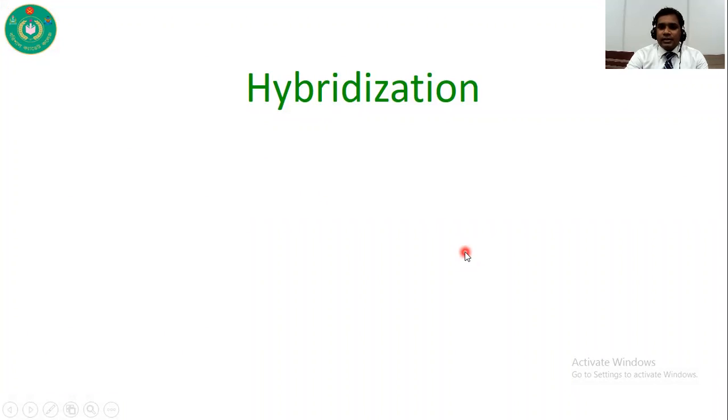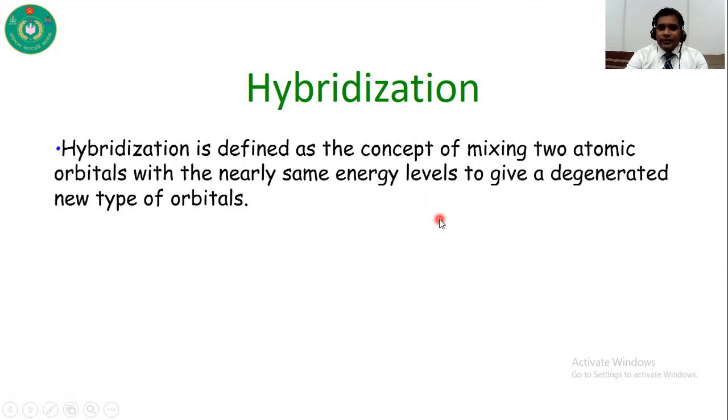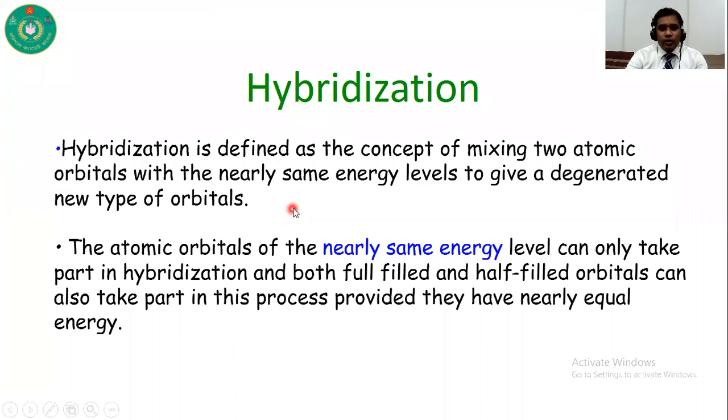In my previous lecture, I discussed hybridization. For your better understanding, I repeat it here. Hybridization is defined as the concept of mixing of atomic orbitals with nearly the same energy level to give degenerate new types of orbitals. So in hybridization, orbitals with nearly the same energy level, full-filled or half-filled, can participate.